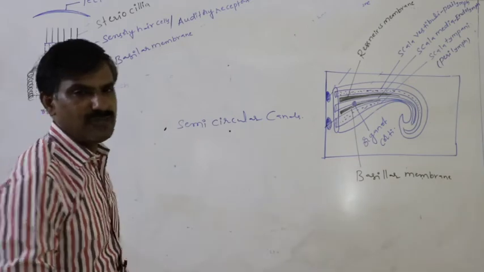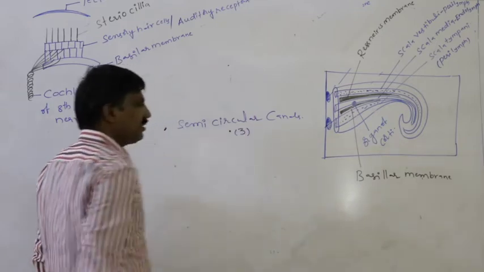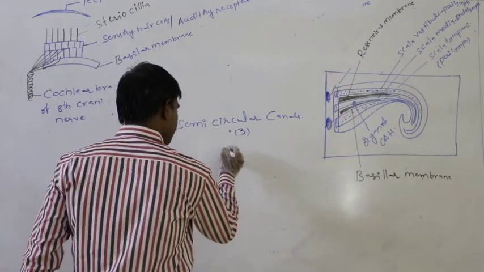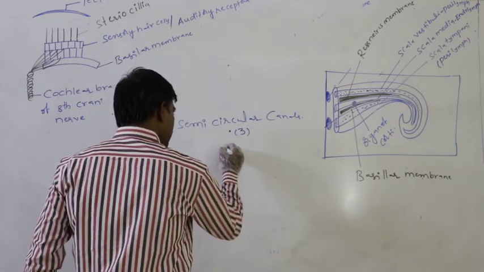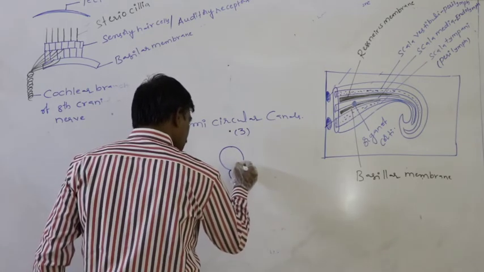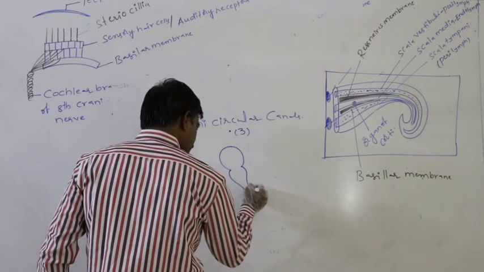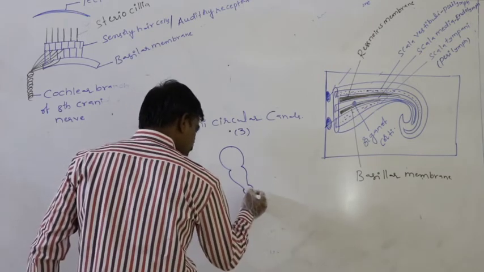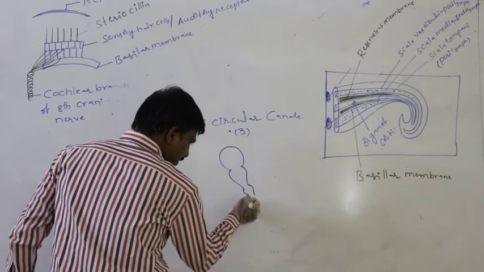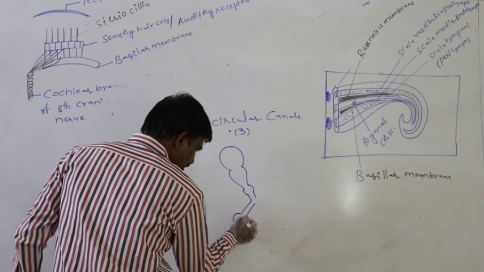When we observe the semicircular canals, in one ear there are 3 in number. These 3 semicircular canals are arranged at right angles to each other. This is one side of the semicircular canal.